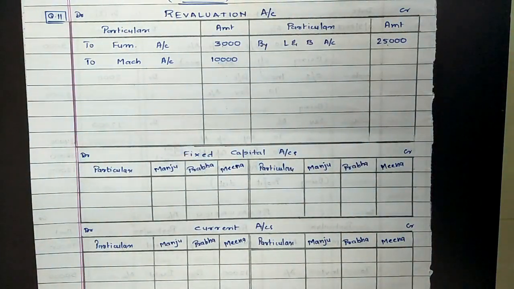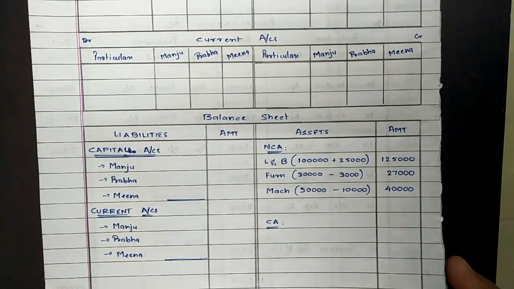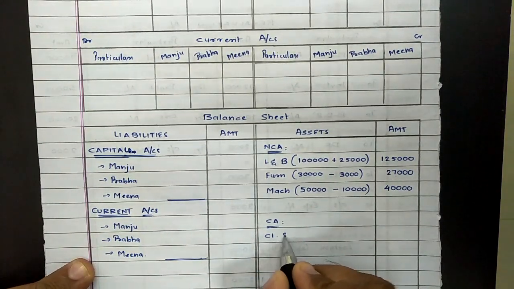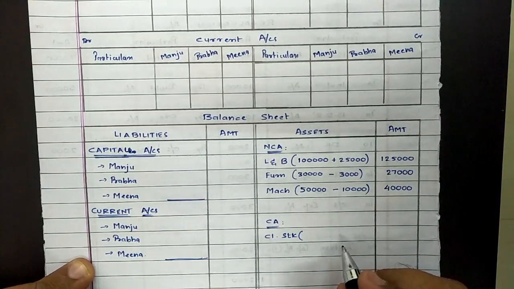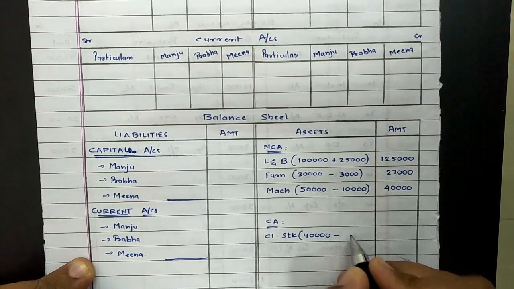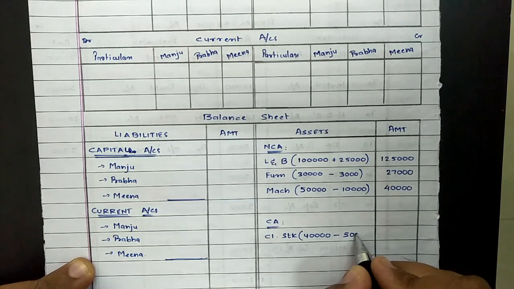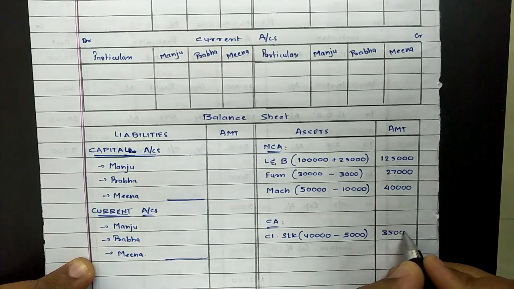Then fourth adjustment. Book value of closing stock is 5,000 more than market value. Closing stock's book value was more. So now we need to rectify it. So we need to reduce it. Closing stock, it's our current asset. Previous value of closing stock provided in balance sheet was rupees 40,000. And now we are required to convert it at market value. So we need to reduce the value of closing stock by rupees 5,000. So the market value becomes 35,000.